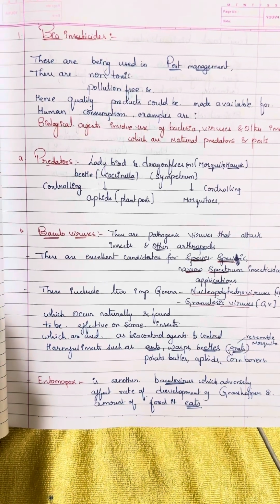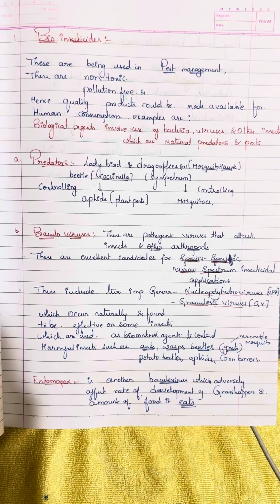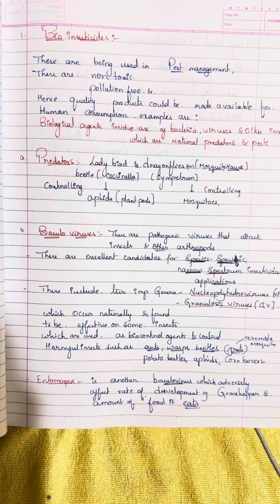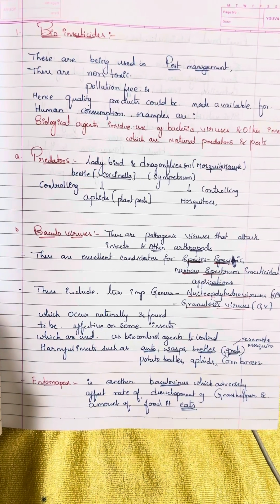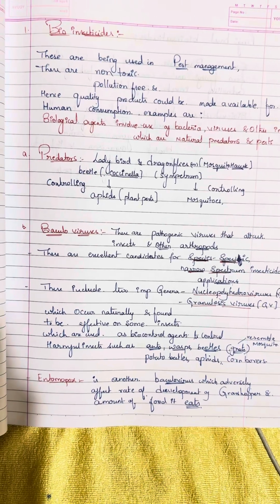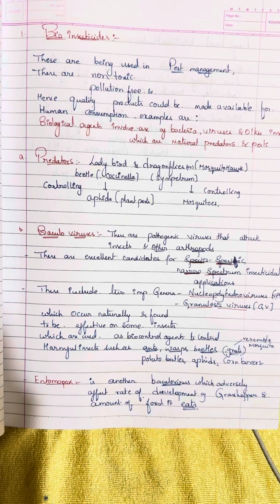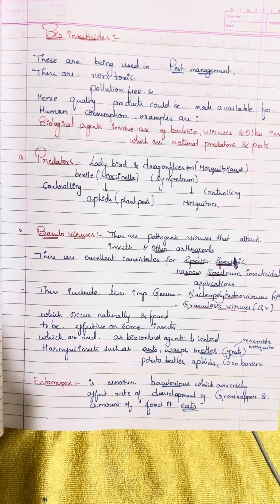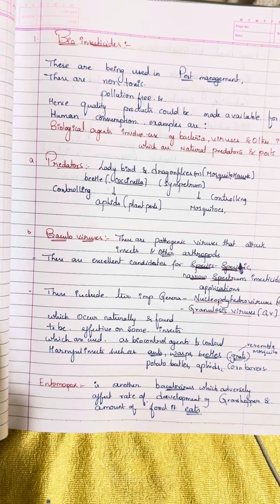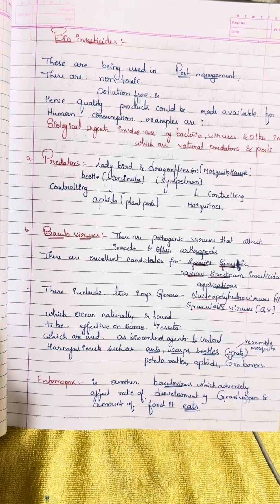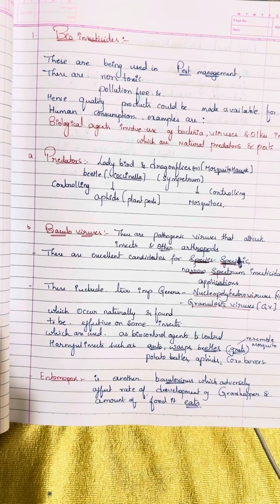These include two important genera, nucleopolyhedroviruses and granulosis viruses, which occur naturally and are found to be effective, and some insects are used as biocontrol agents to control harmful insects such as ants, wasps, beetles, potato beetles, aphids, corn borers, grass, mosquitoes, and gnats. Entomopoxviruses are another group which adversely affect the rate of development of grasshoppers and the amount of food it eats.